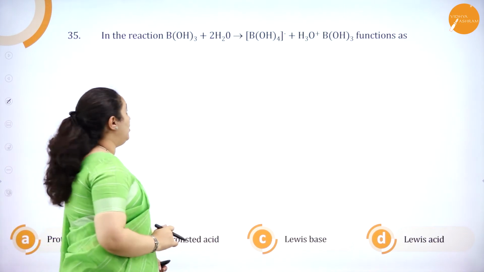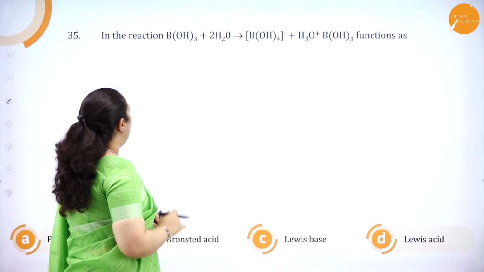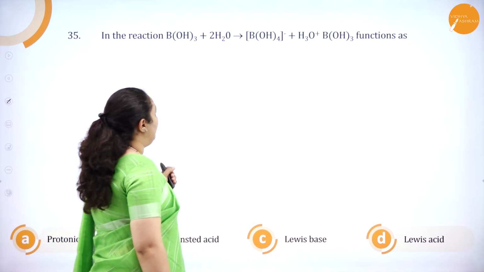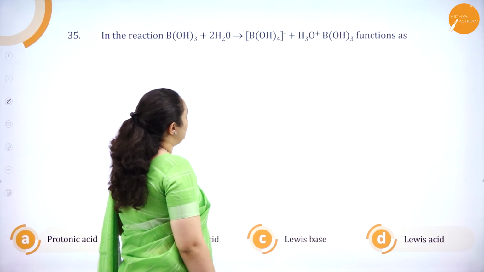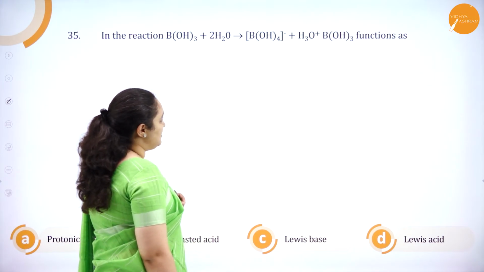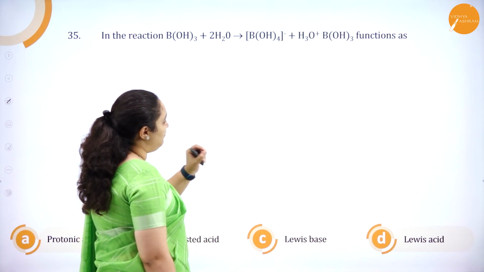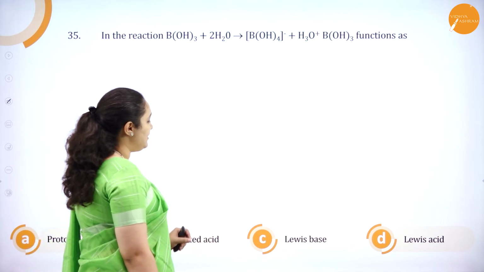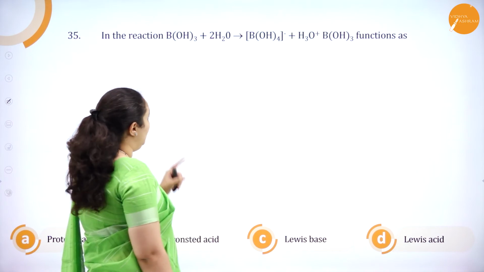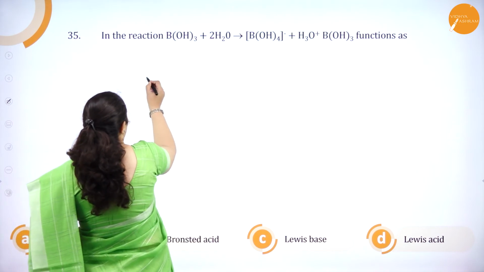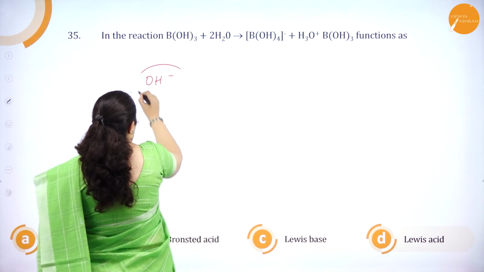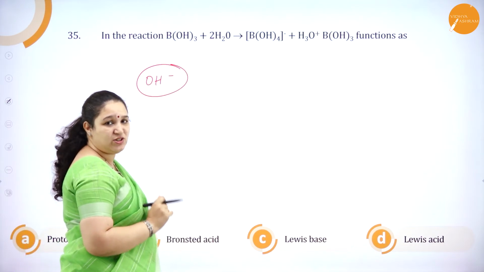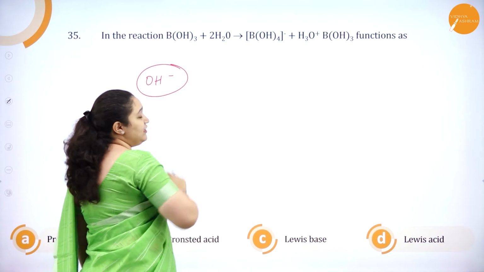Next question, what do we have? In the reaction, B(OH)3 plus 2H2O giving B(OH)4- and H3O+, they are asking whether B(OH)3 functions as a protonic acid, Bronsted acid, Lewis base or Lewis acid. From the equation you get to know that OH- is accepted by B(OH)3 to give B(OH)4-.